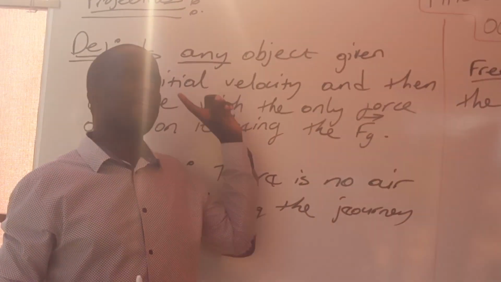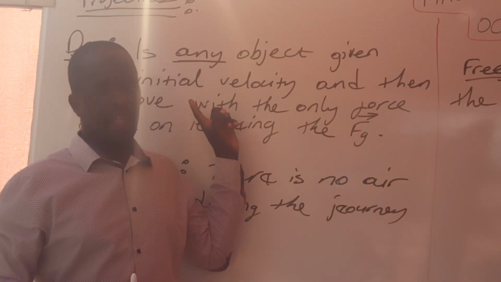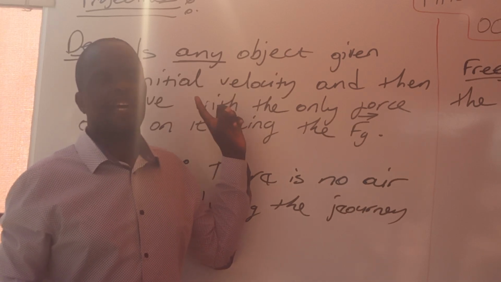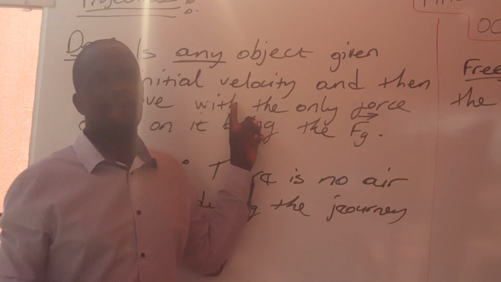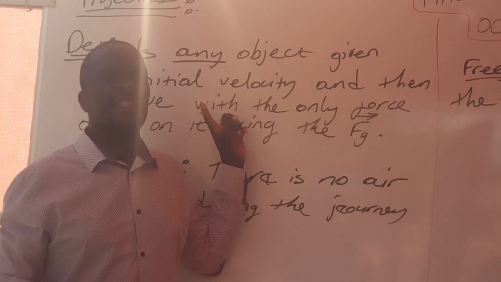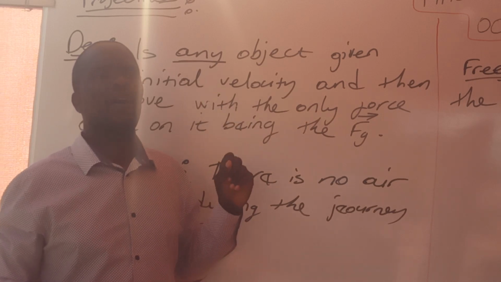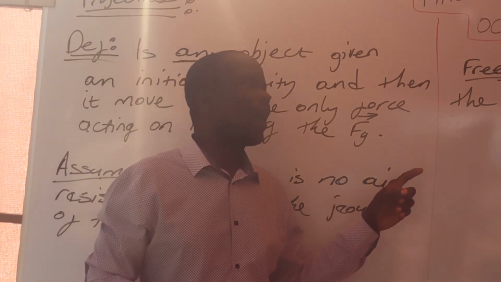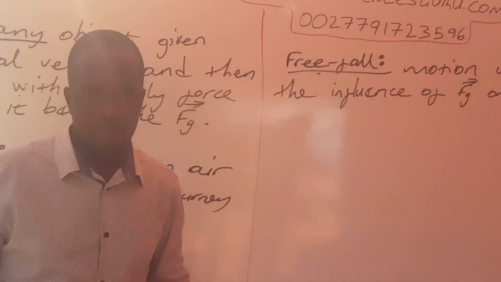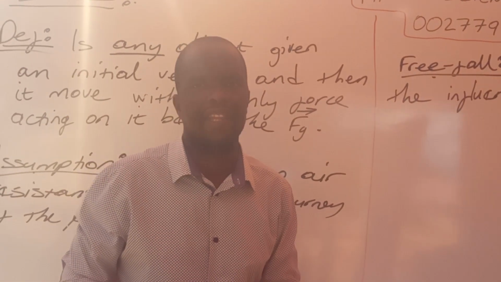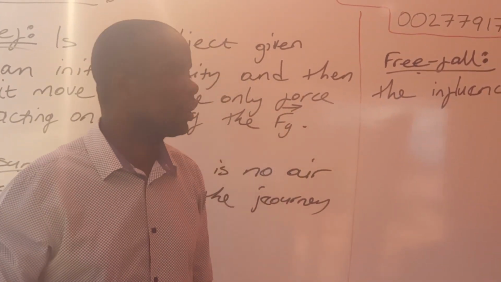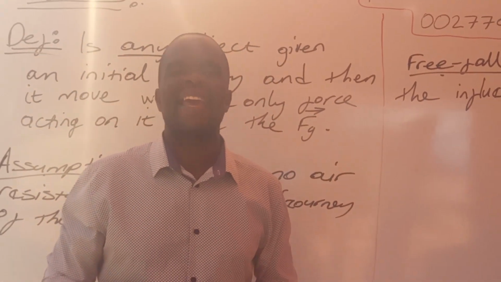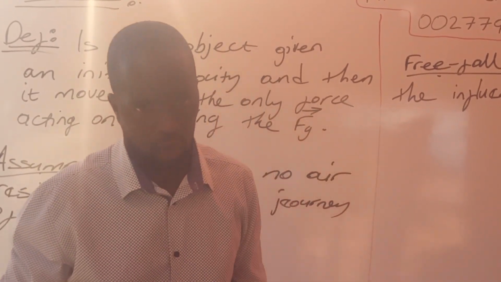A projectile is an object that is given an initial velocity, or an object that is thrown up into the air, and as it travels, the only force acting on it is the force of gravity. So a projectile is an object, while free fall is motion or movement under the influence of gravity only. Now, so a projectile is an object in free fall.